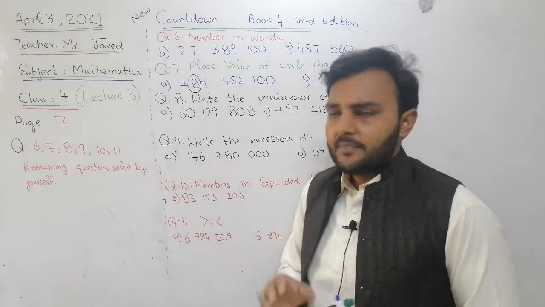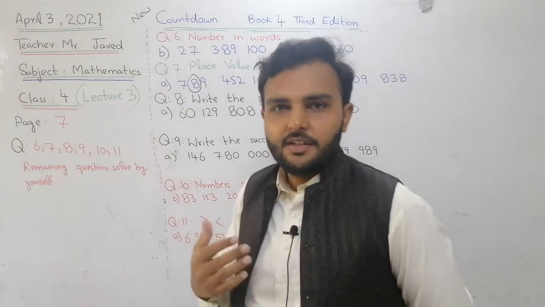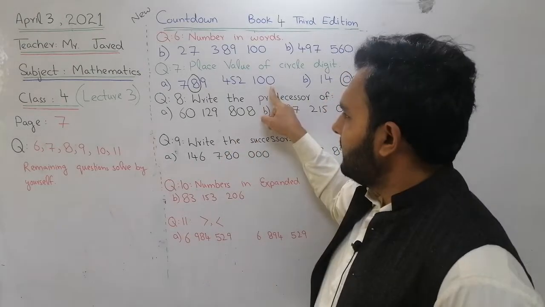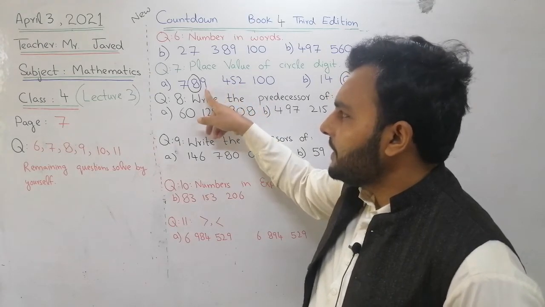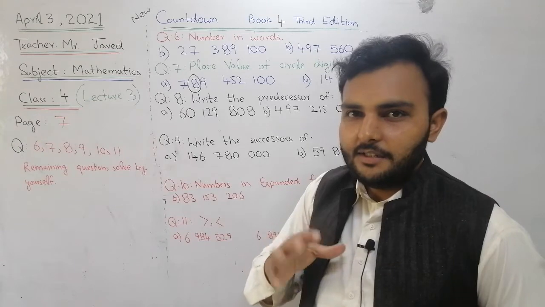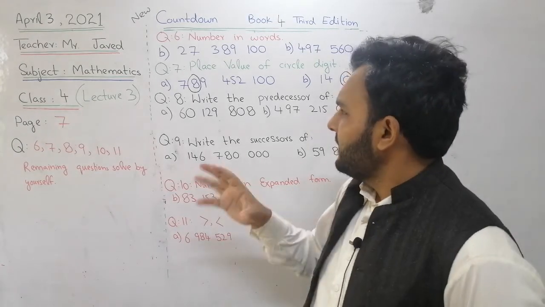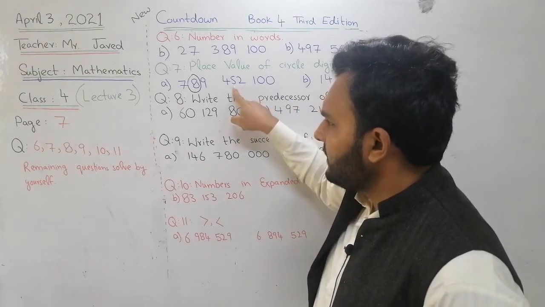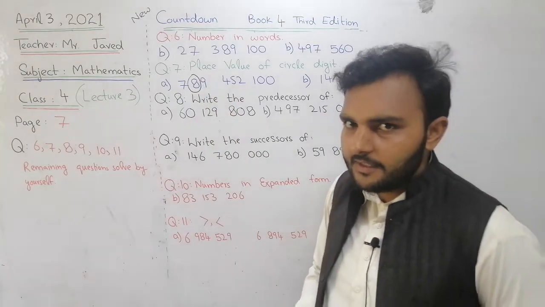If I ask the place value of 8, if you don't want to say it directly, no issue, you can count: ones, tens, 100, 1,000, 10,000, 100,000, million, 10 million. Students who are listening can repeat by themselves. Absolutely, yes.